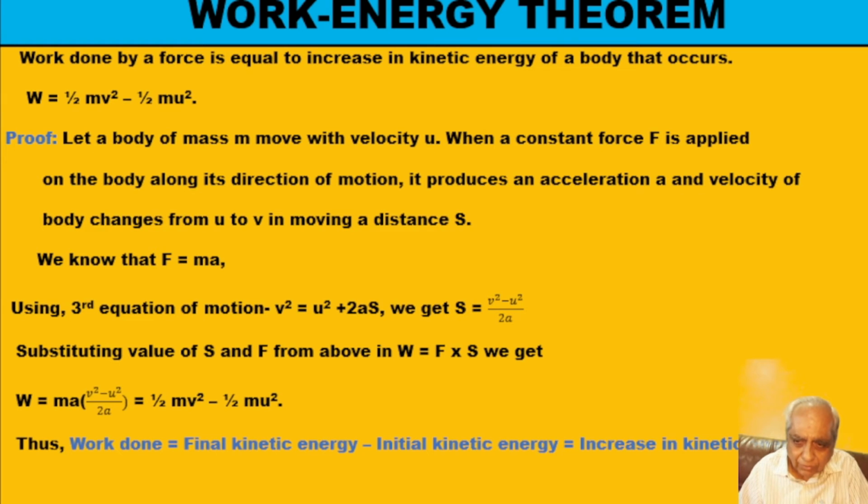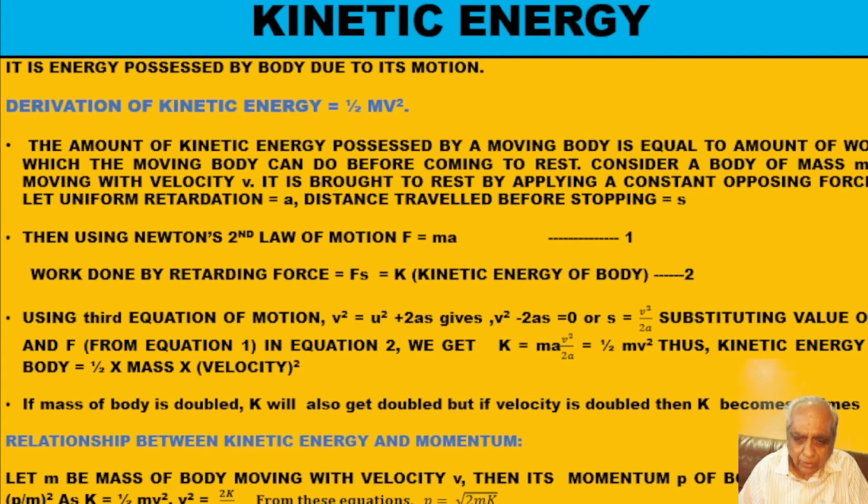You can have translational motion, you can have vibrational motion, you can have rotational motion. So corresponding to each type of motion, there is a kinetic energy. Energy due to translational motion is called translational kinetic energy. Energy possessed by the body due to rotation is called rotational kinetic energy, and energy possessed by the body due to vibration is called vibrational kinetic energy, and the sum of all these three will give the total kinetic energy.